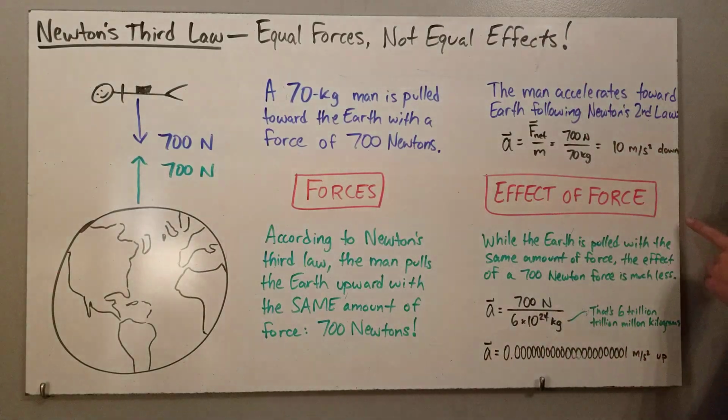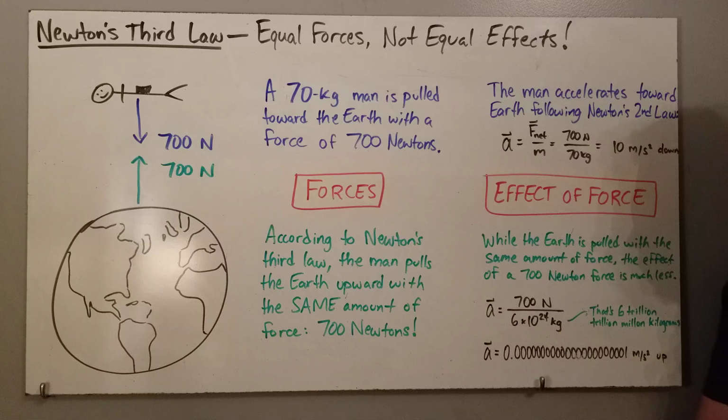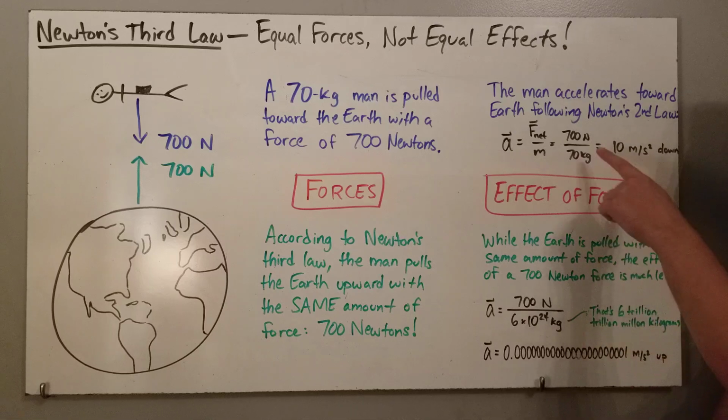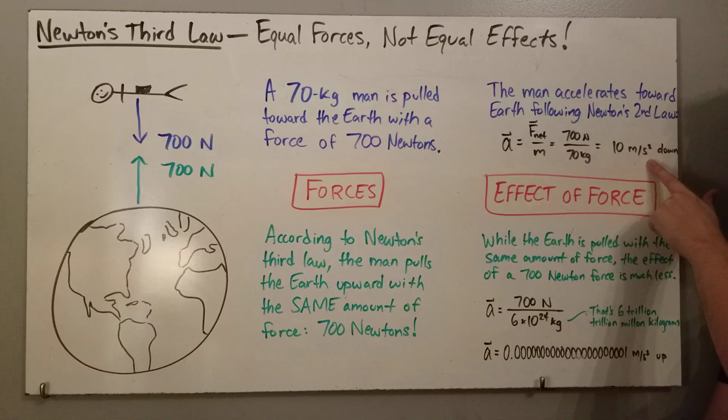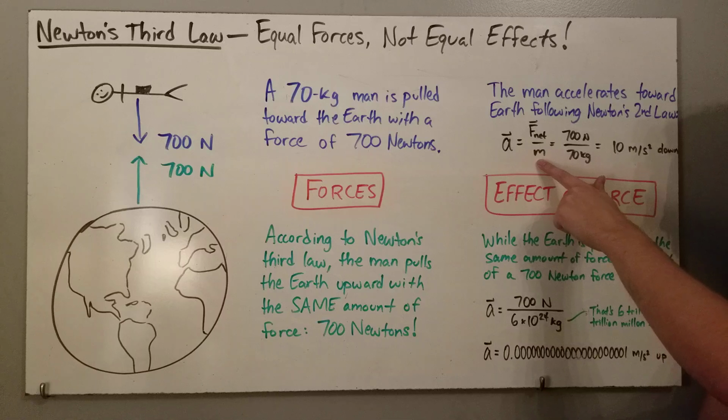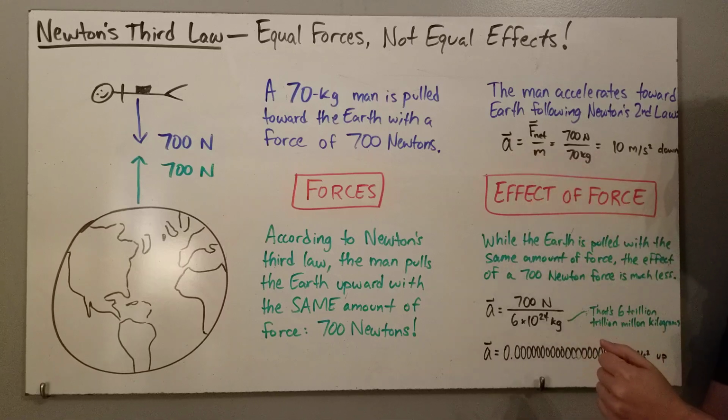For the skydiver, the effect of being pulled down to the Earth at 700 newtons of force is that this skydiver would accelerate towards the Earth at 10 meters per second squared downwards. And we're using Newton's second law to calculate his acceleration.